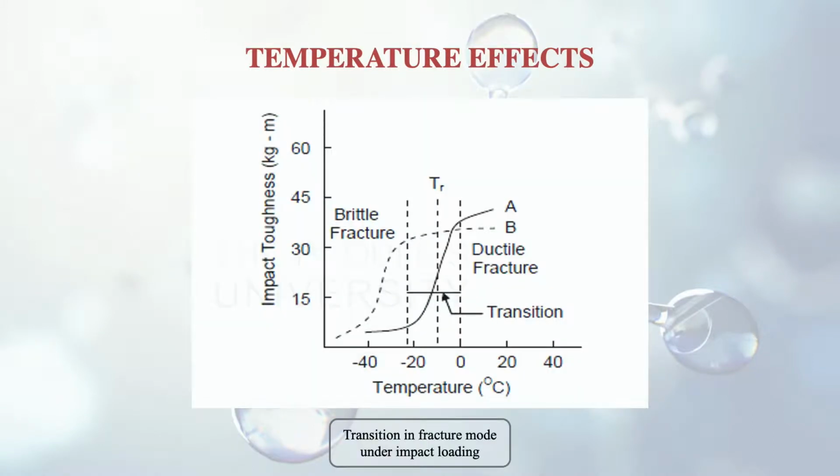So here is one figure which gives us the impact toughness versus the temperature. It is that graph, impact toughness versus the temperature. And there are two kinds of steel, A and steel B.